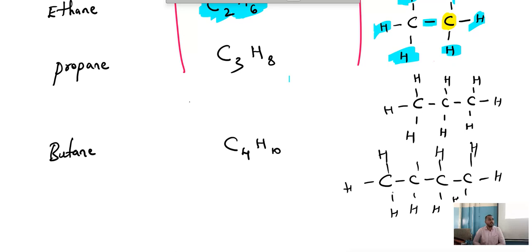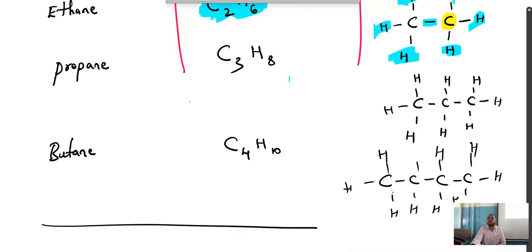Understood the technique? Did you get the logic? How to draw the structure and how to remember the molecular formula? Very good. Same way you can do for pentane also. The same order will continue. So this we have concluded here, alkanes: how to write the molecular formula and structural formula for alkanes.